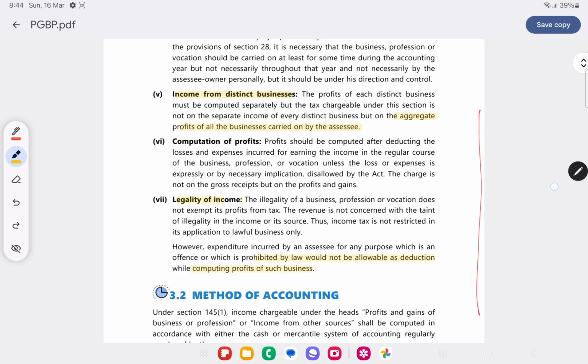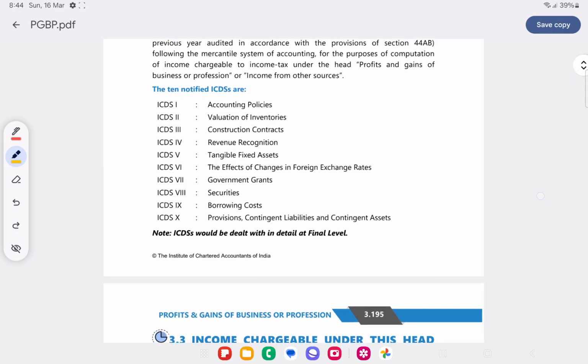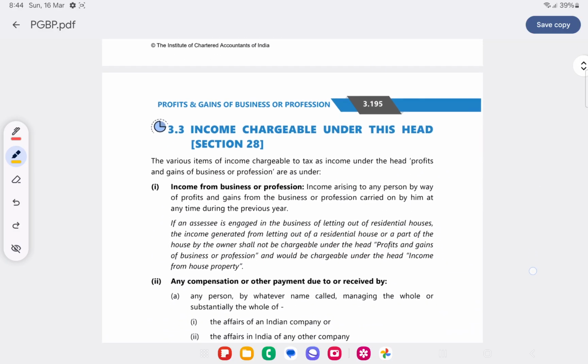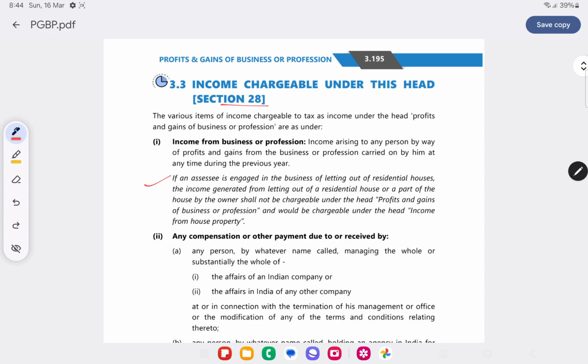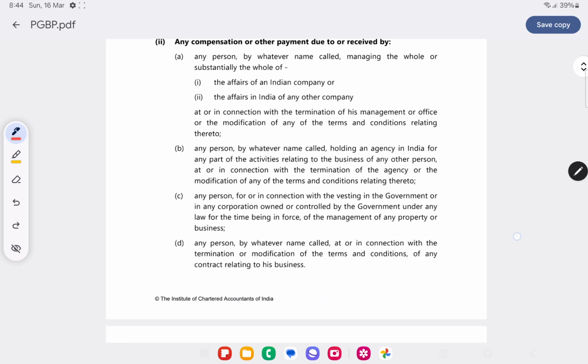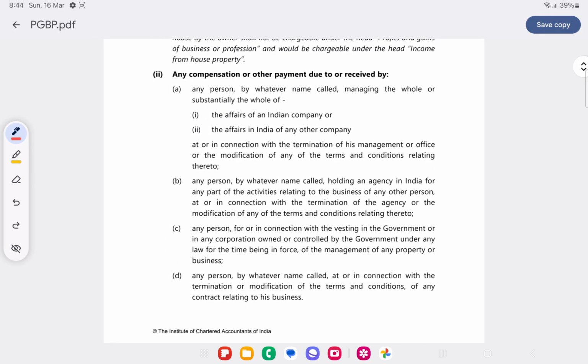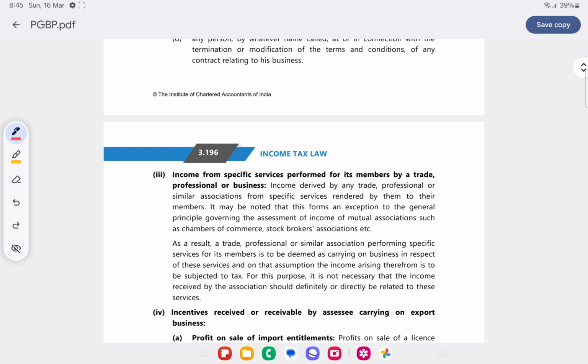Method of accounting: whatever the assessee generally follows, cash or mercantile basis of accounting will be followed. Now section 28 we have already seen. What is charged under section 28? Income from business or profession. Any compensation received on modification of a contract, termination of a contract, or any change in terms and conditions of the contract, then such compensation will be taxed as income from business and profession.